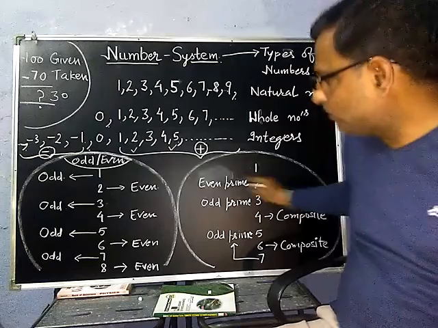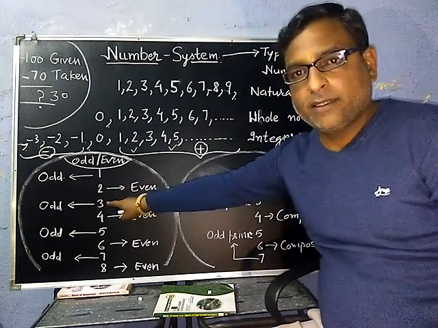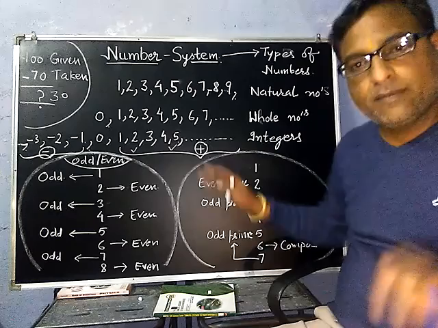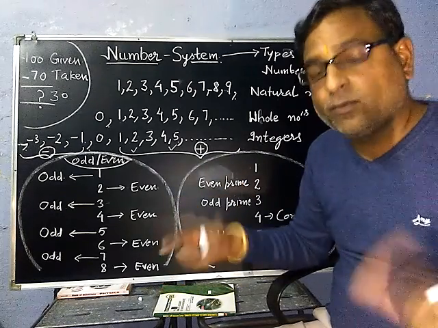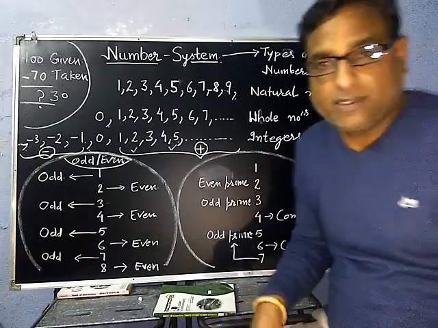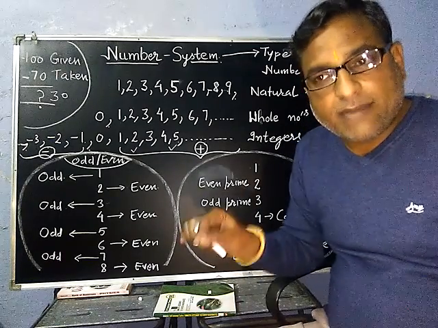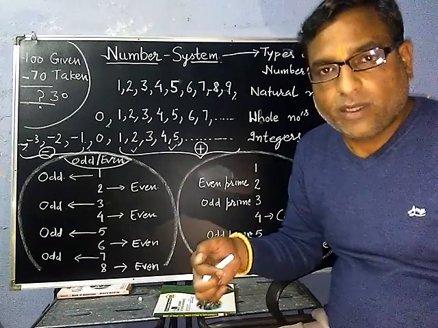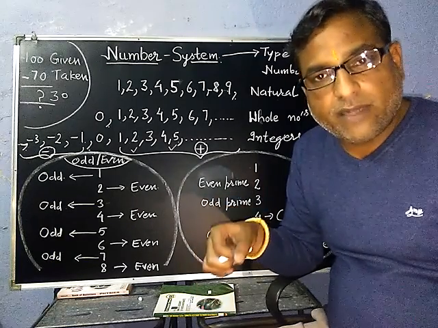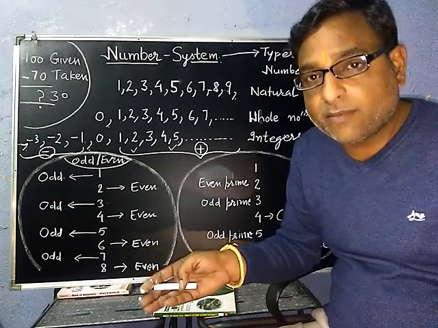Now you can see 2 is what? Even. 3 is what? Odd number. But both at the same time are prime numbers. So the new type is prime. What do you mean by prime numbers? The prime numbers are those numbers which can be divisible by 1 and the number itself. Which can be divided by 1 or the number itself, they are called prime numbers.